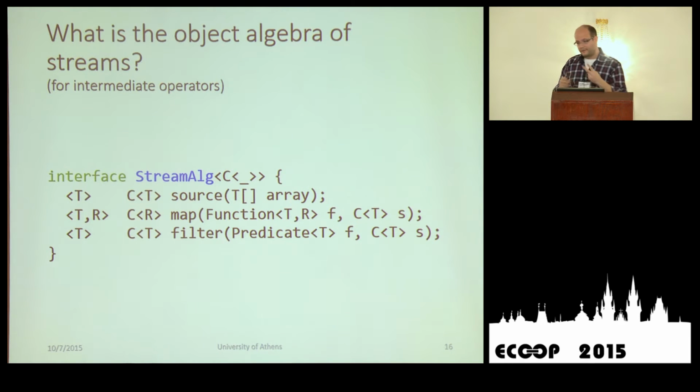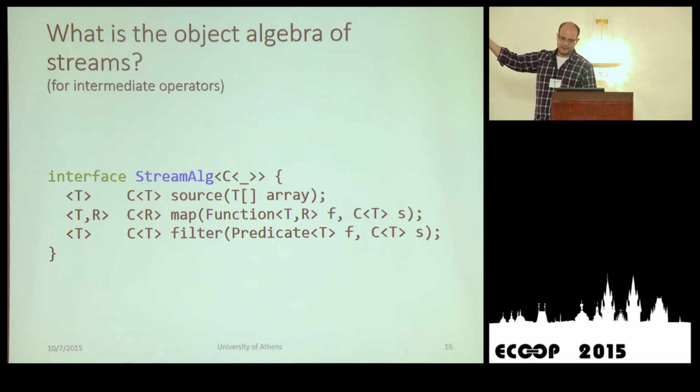So we have two categories of combinators. One for intermediate operators, and the second for terminal. What is the object algebra of streams? As we have said, it's an interface that follows the object algebras pattern. And here are three combinators, source, map, filter, that create something of an element and return the type of a stream of the type of the element.